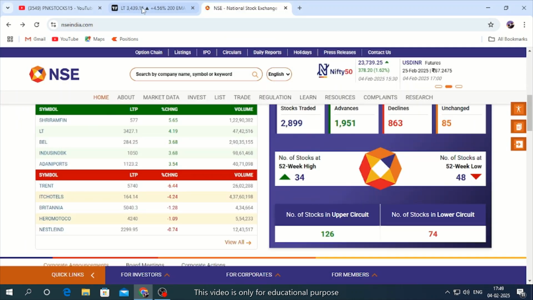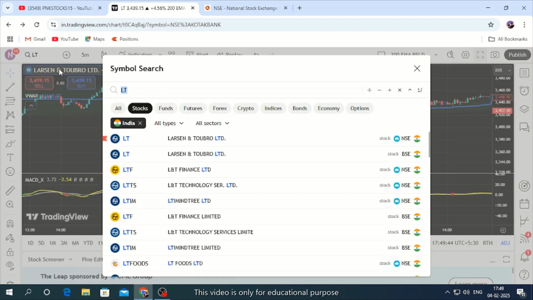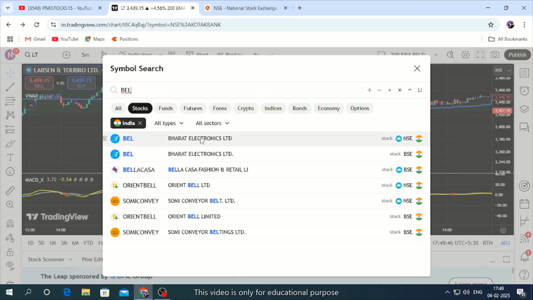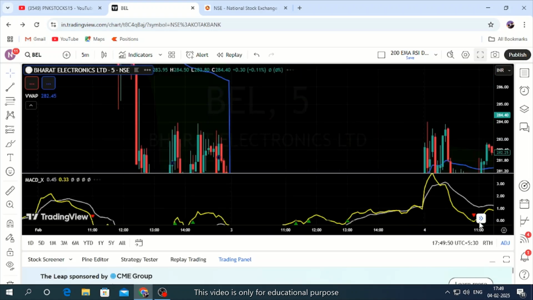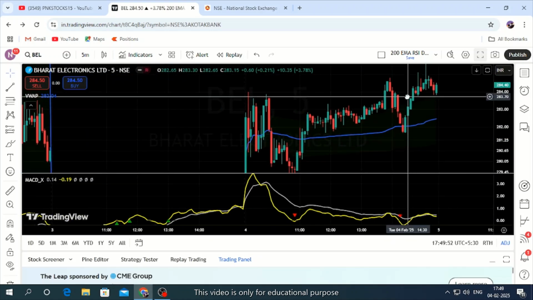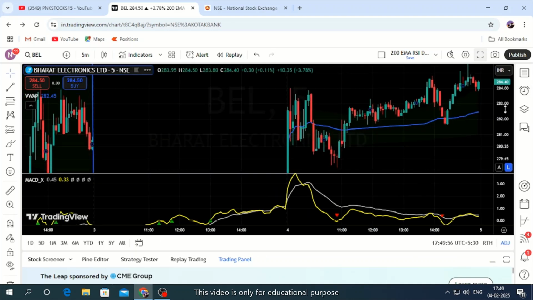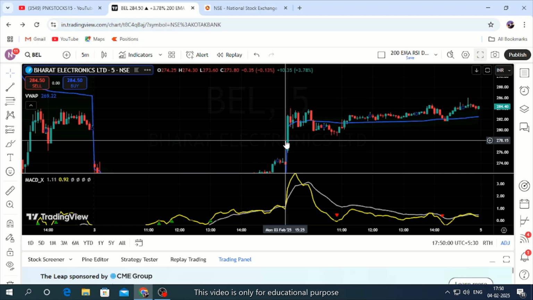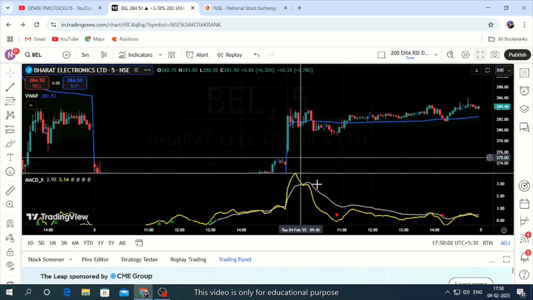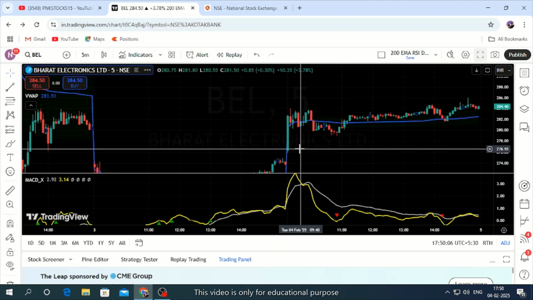BEL. If you find such a big candle, then better don't take it, and moreover we are taking trades only after 9:45.